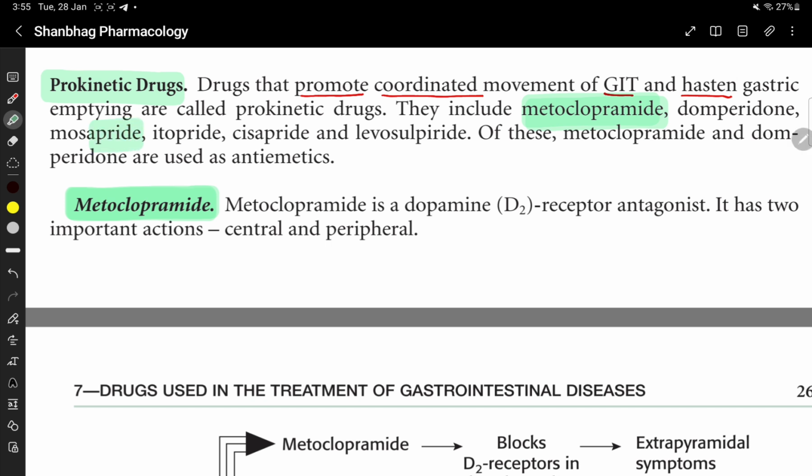So most of these end with the word pride: mosapride, itopride, cisapride and levosulpiride. These are the drugs that promote coordinated movement of the GI tract and hasten gastric emptying. Of these, metoclopramide and domperidone are used as antiemetics.